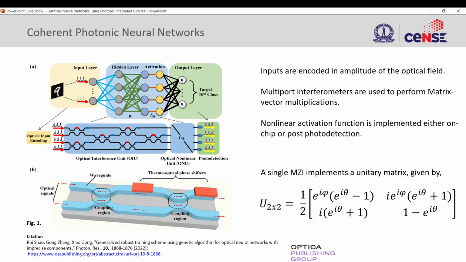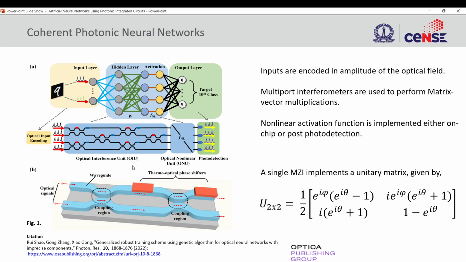So yes, let's look at one of the photonic approaches that have been proposed. There are multiple, but just for the simplicity of the talk, I will stick to one for now. The approach is coherent photonic neural networks. By coherent, I mean that, of course you can do WDM, you can send multiple frequencies, but if you just send a single frequency, all the computation is happening because of interference. The same frequency light will get split into two and then combine, and because of the interference, it will either be constructive or destructive interference.